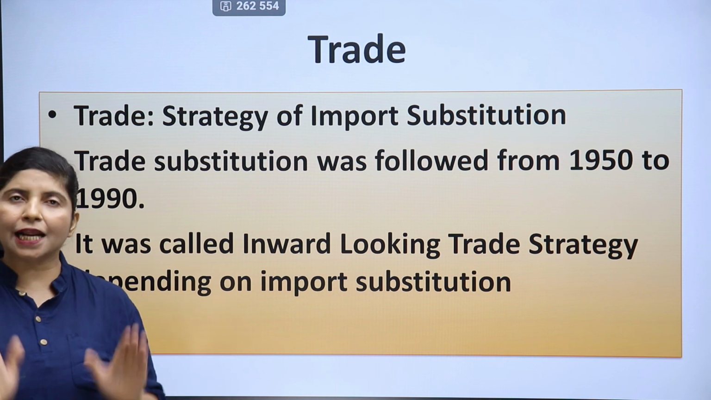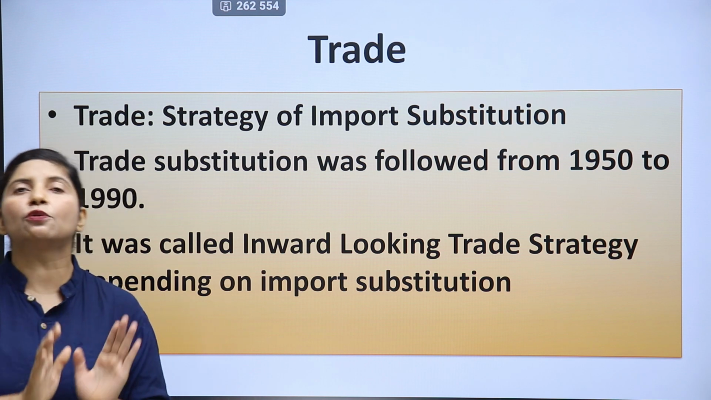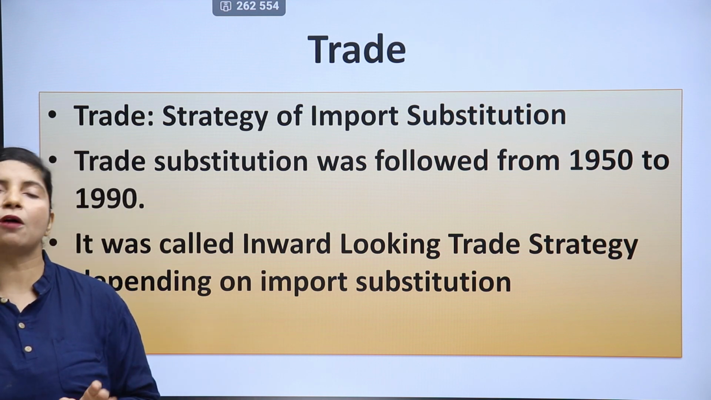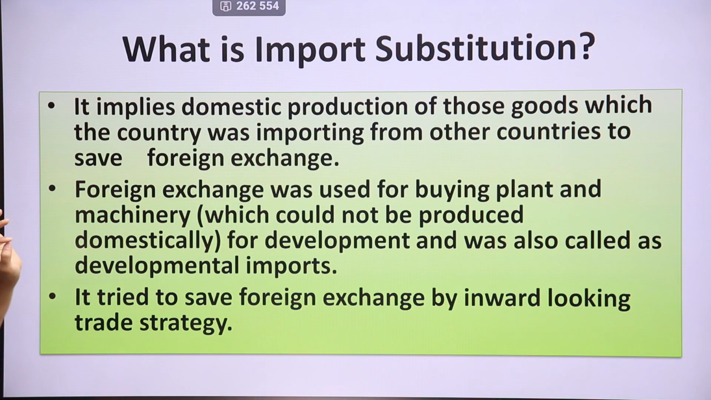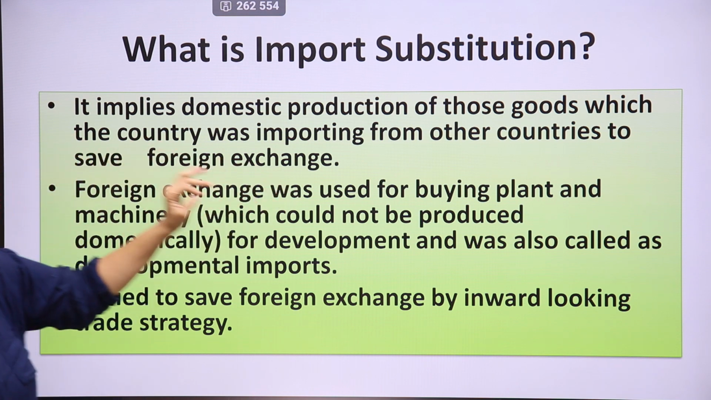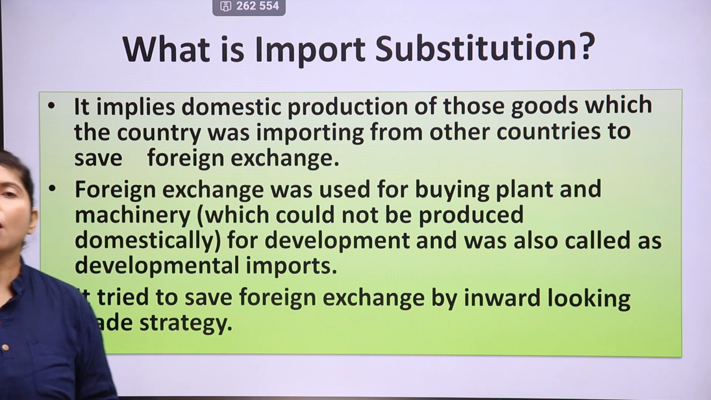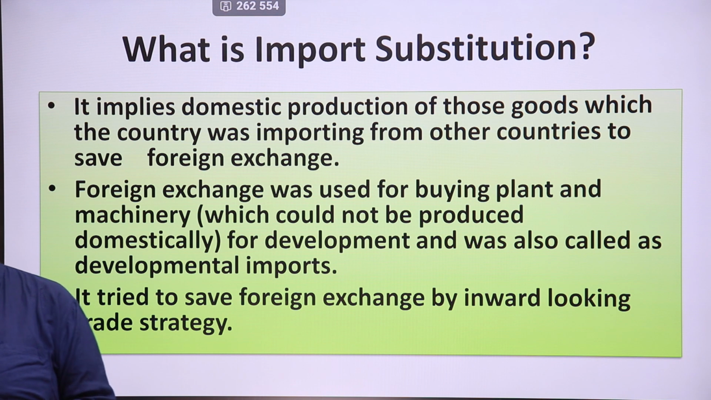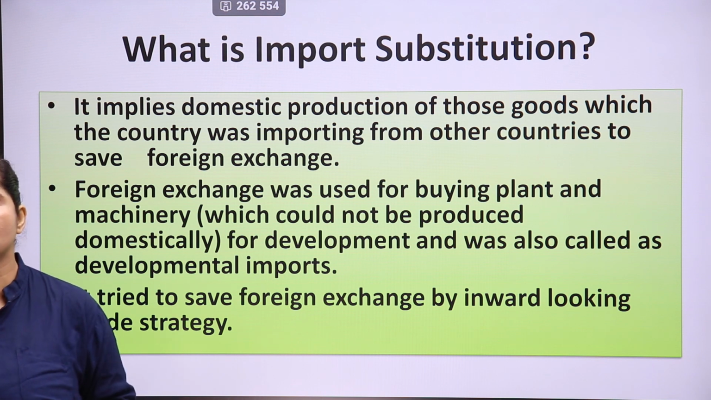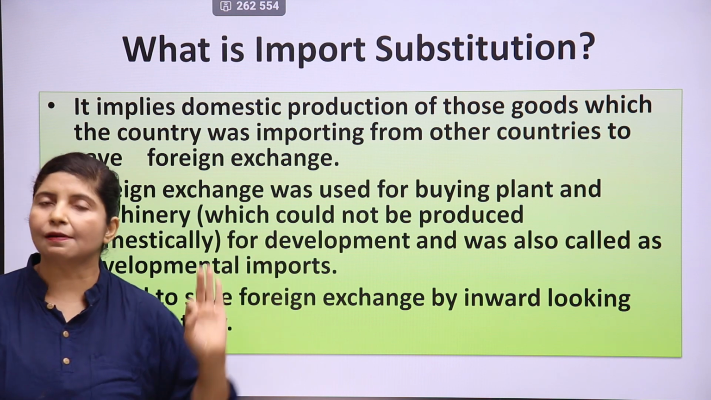In the same manner, India was producing the types of commodities which it could produce on its own, and was stopping import from outside so that it could save its foreign exchange. What is import substitution? It implies domestic production of those goods which the country was importing from other countries, to save foreign exchange. For example, if we have a lesser amount of money, we will produce those things at home which we can produce and invest in those commodities which we can't produce. For example, I can make samosa at home, so I will not spend any money on purchasing samosa from outside.